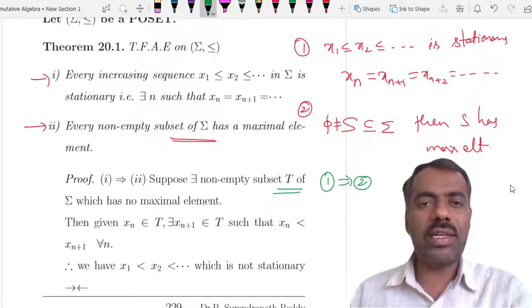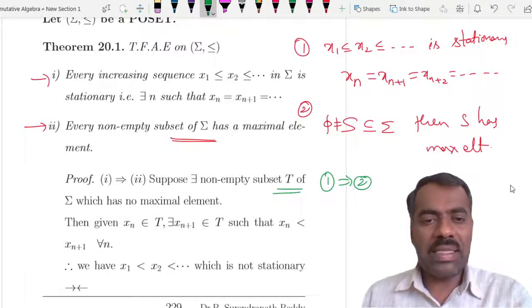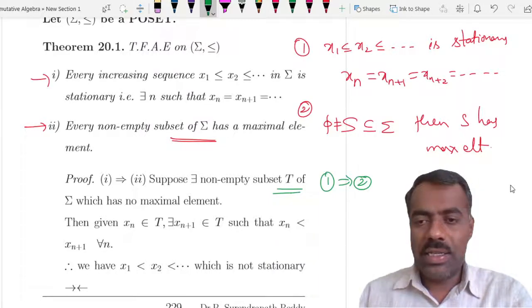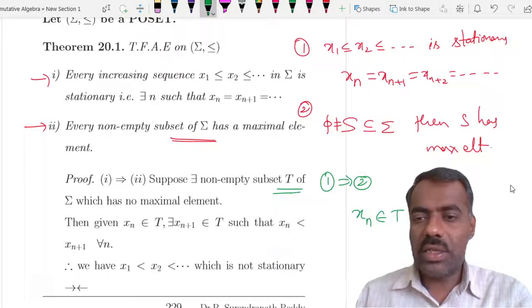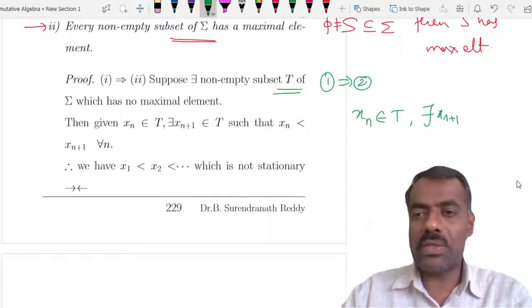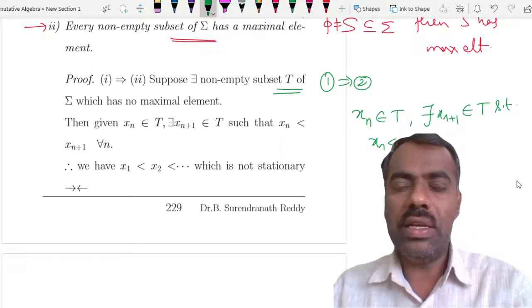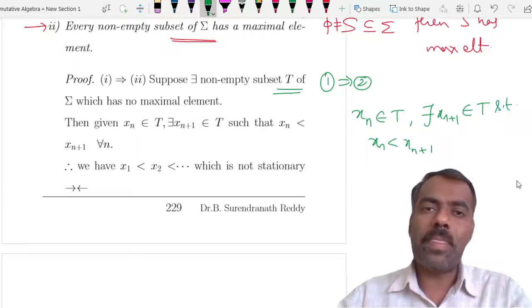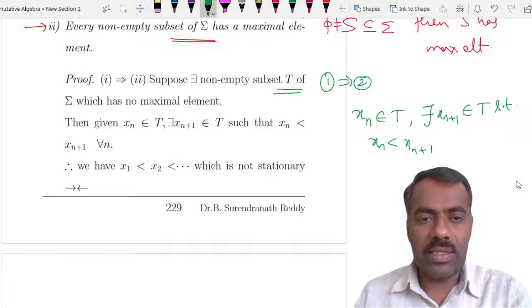Then we should get a contradiction to the first assumption. What is meant by saying that it has no maximal element? That means given any xn in T, there exists xn plus 1 in T such that xn is strictly less than xn plus 1. That means if you give any element, I can find another element which is strictly bigger than this.